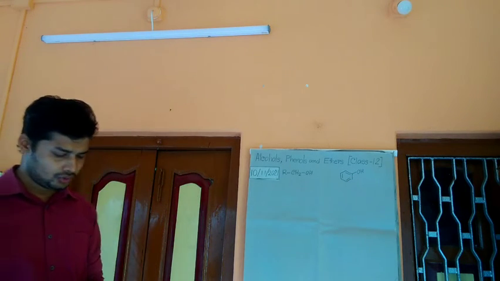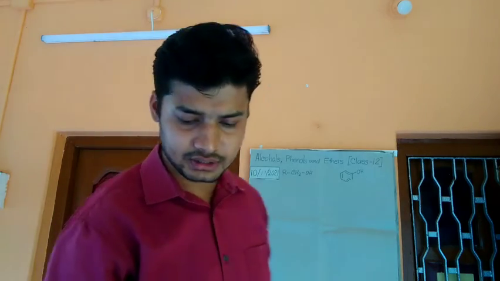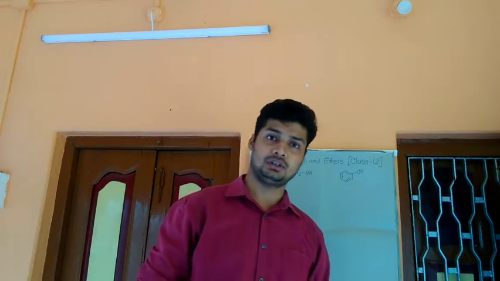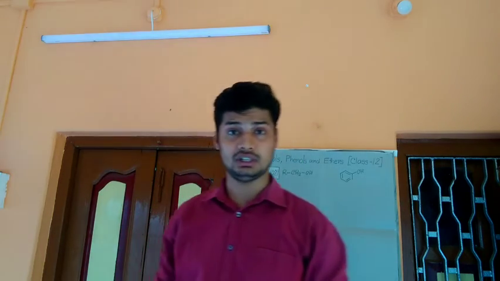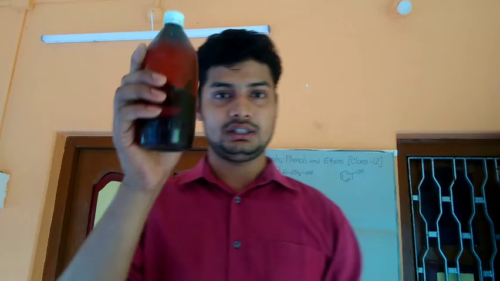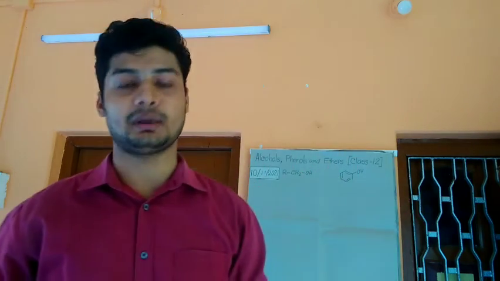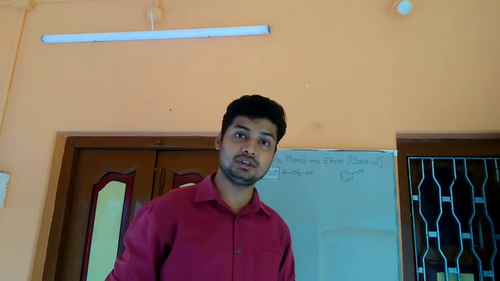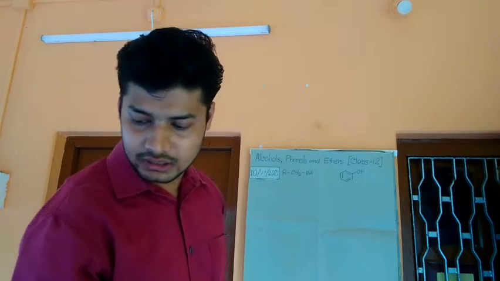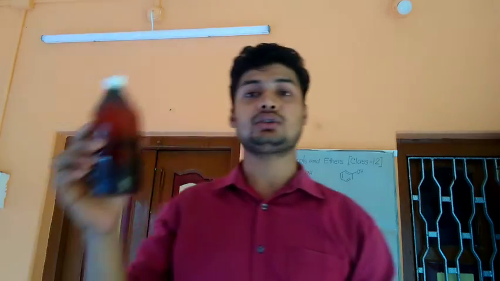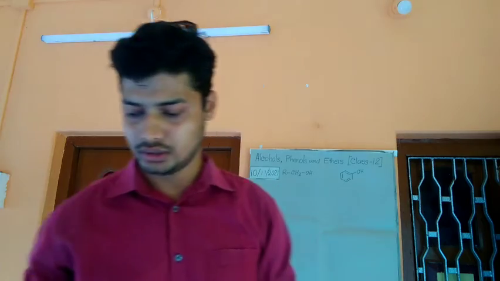Now, where can we find alcohols? Generally, common ordinary spirit is this. It is used for the purpose of polishing wooden furniture. It also has 95% or above alcohol.